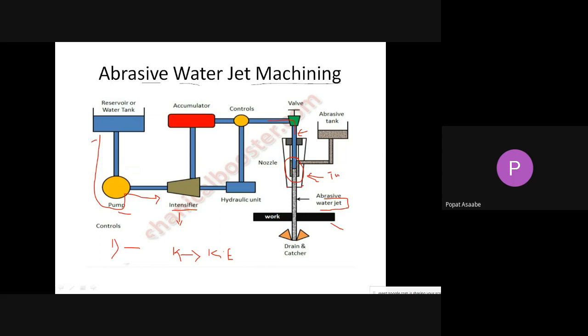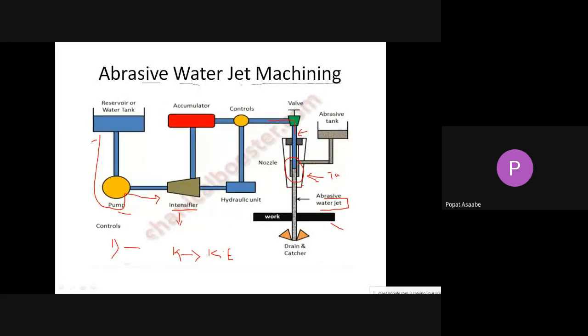Here that water is going to mix with this abrasive, and the abrasive and water will be injected through this nozzle with high kinetic energy, and this injected water and abrasive will cut the material from your workpiece with this kinetic energy. Simple. Okay, in this manner your abrasive water jet is going to work.